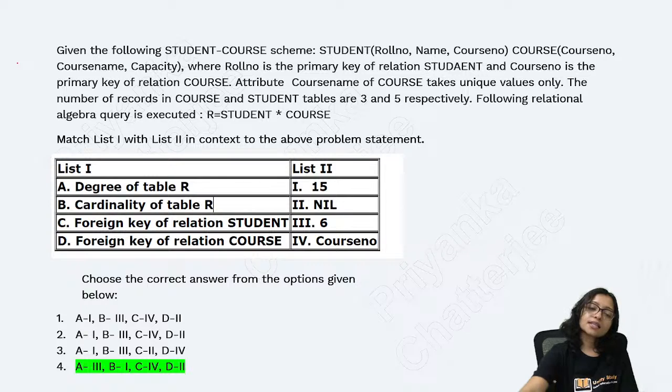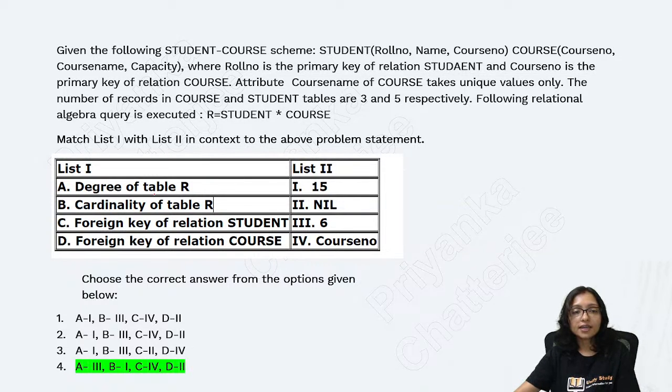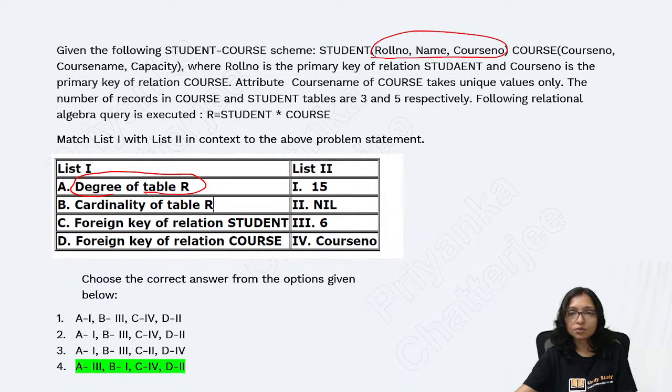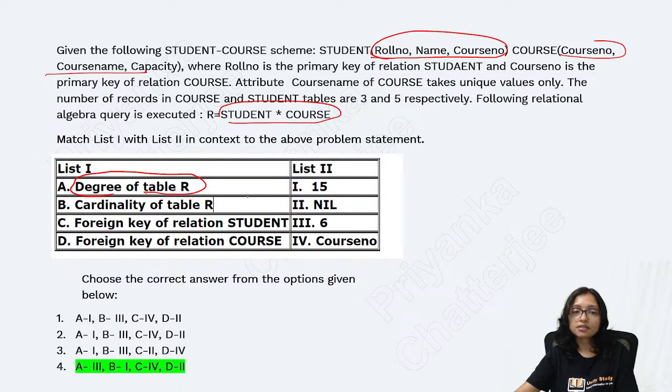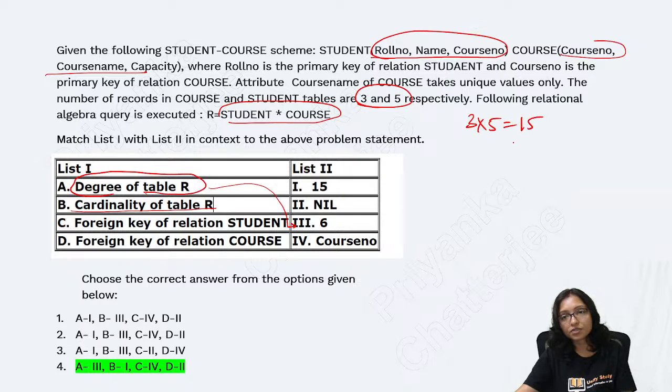Yes, so what is the answer here? 4. Because degree of a table R means number of attributes. There are 3 attributes here, and here also there are 3 attributes. You are combining them, doing the cross product. So total 3 plus 3 will be 6. Cardinality means number of rows. So here it was 3 and 5, so it will be 3 multiplied by 5, that is 15. After Cartesian product, it will be 15 here.